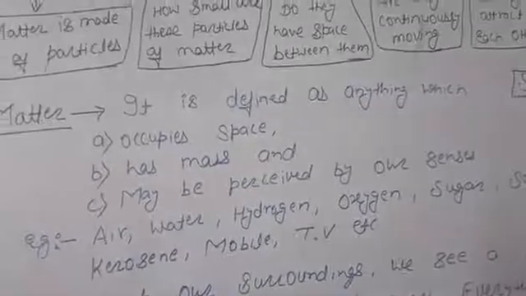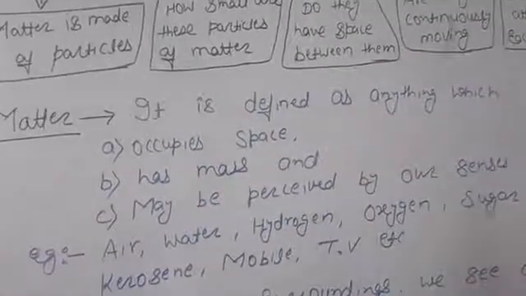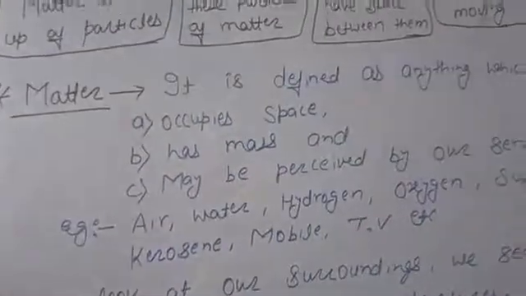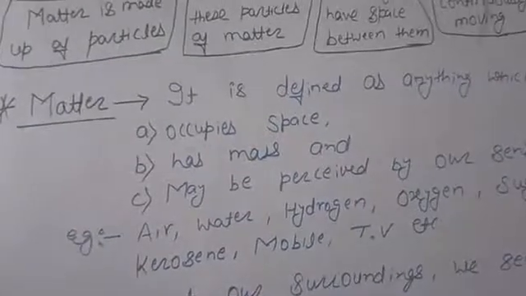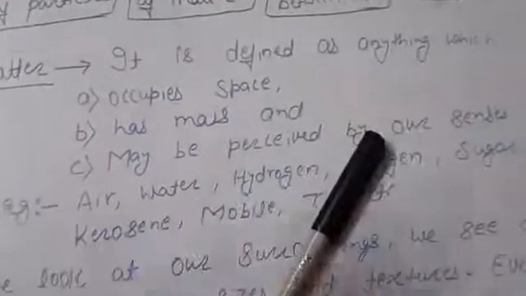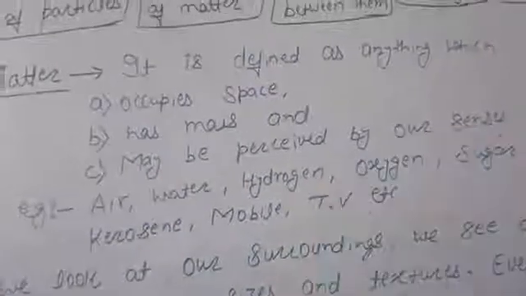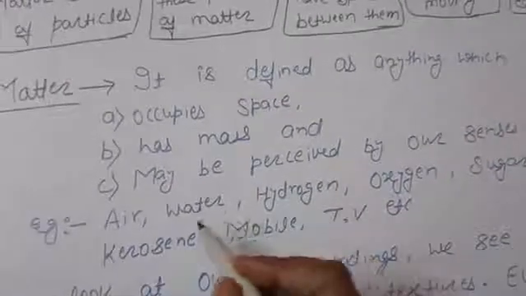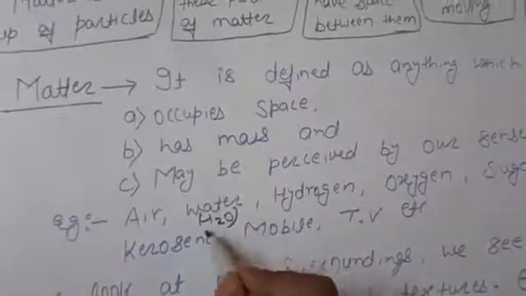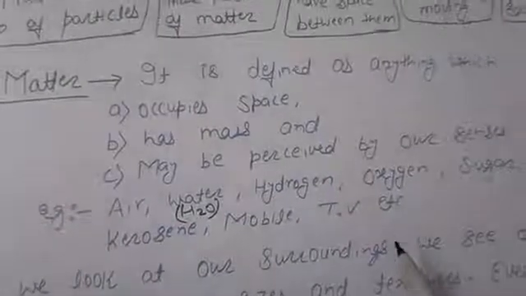Some examples I have written over there: air, water. The formula for water is H2O, hydrogen oxide.